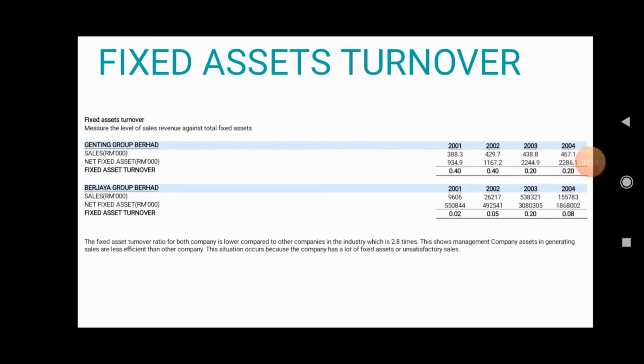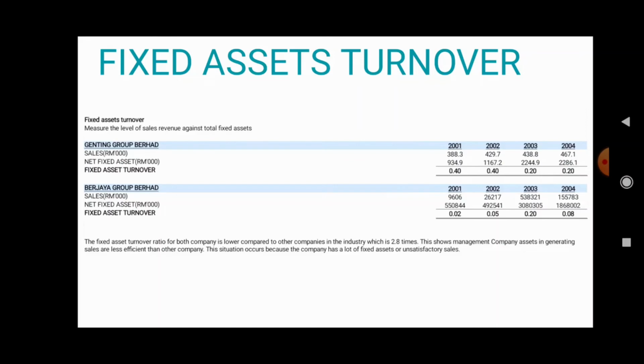Next, fixed asset turnover ratio. Fixed asset turnover ratio compares the sales revenue of a company to its fixed assets. This ratio tells us how effectively and efficiently a company is using its fixed assets to generate revenue. The formula for calculation of fixed asset turnover ratio is sales revenue divided by total fixed assets. Total fixed assets usually include property, plant, and equipment. There is no standard guideline about the best level of asset turnover ratio.